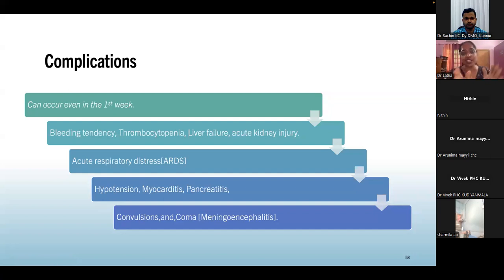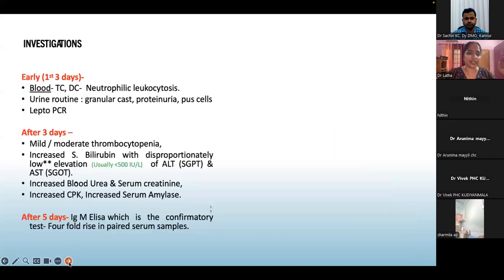Dengue, usually, if it is a primary infection, we see that with the decrease in fever, there is subsiding of fever, and there is a decrease in platelet count. But dengue with secondary infection, in the initial stages, you can have thrombocytopenia. So that is one thing, just keep in mind.